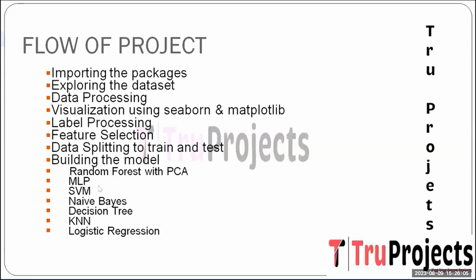And the next one is MLP, which stands for multi-layer perceptron. It is a type of neural network with multiple hidden layers. It's known for its capacity to learn complex relationships within the data. In this context, an MLP is designed to discern the patterns in the URL attributes that indicate malicious intent.